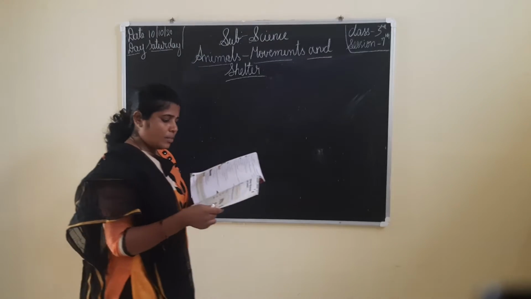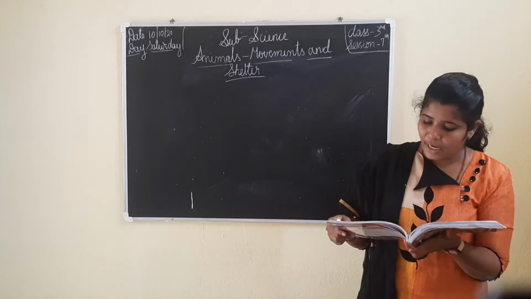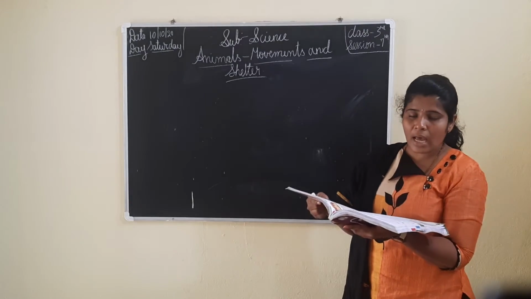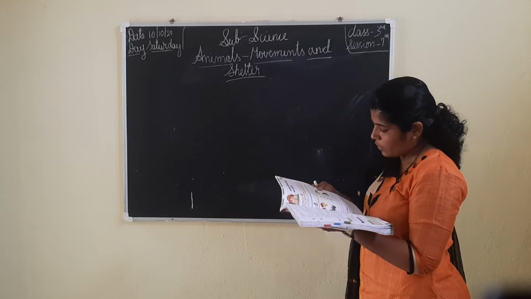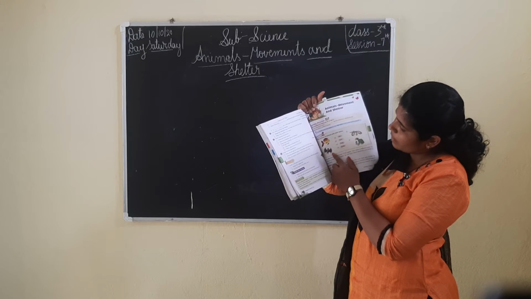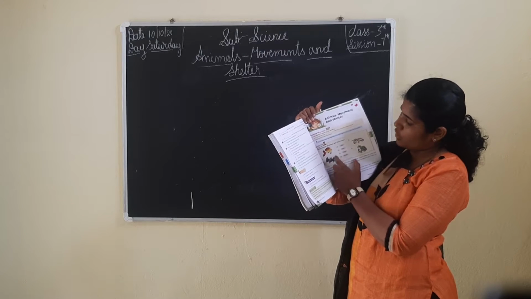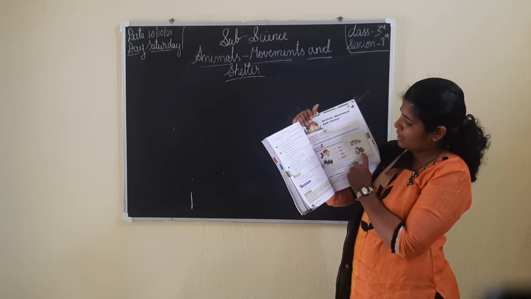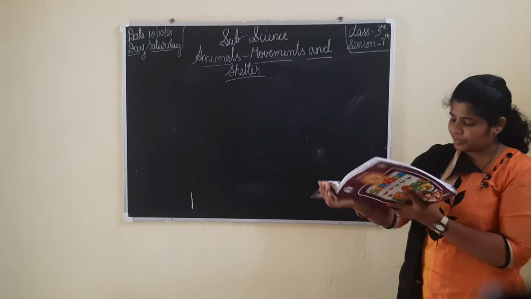Okay, children. In the box, they have given an activity: match pictures of animals with their names. They have given the pictures, and along with the pictures they have given names also. You have to match each name with the picture. First, A1, what have they given? B, bat. Okay, A1 they have given bat. Where is the bat? Bat is here. You have to match the bat. And B they have given fish. Can you identify it now? Fish. You have to match this one. Frog. Frog is here. And snake. Snake is here. These are the four pictures and you have to match them.